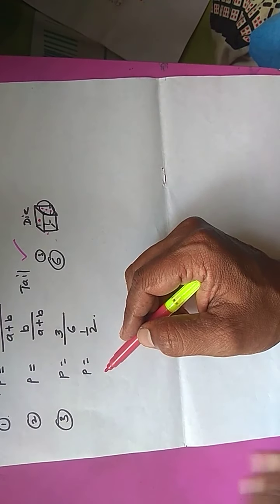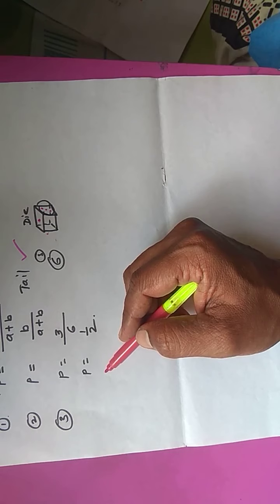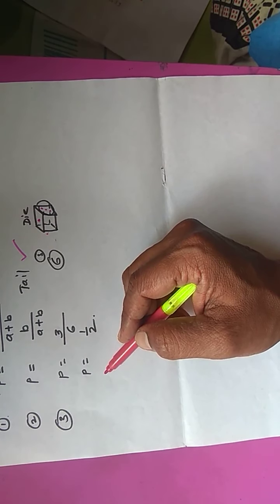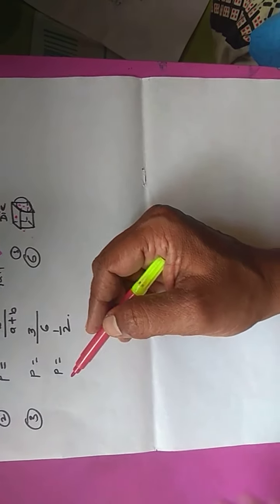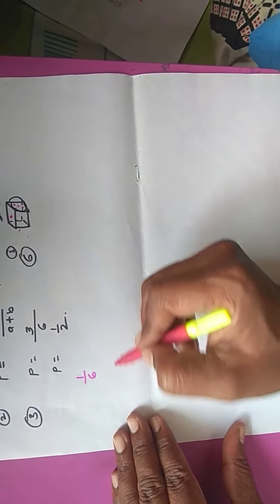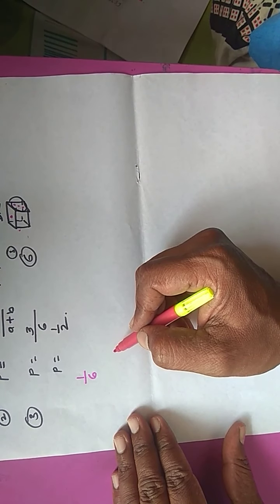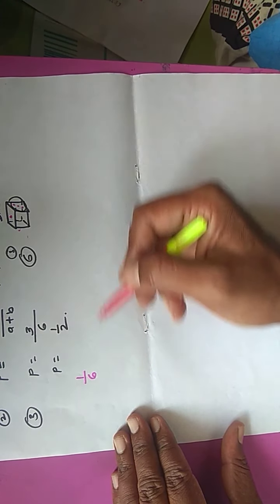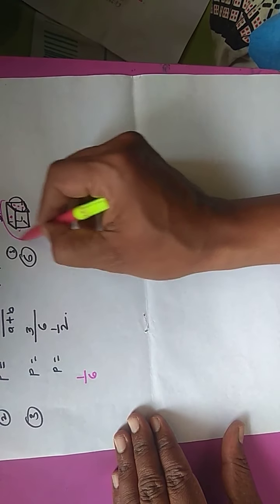So in all the possible outcomes, we know that for the die, the probability is supposed to be 1 by 6. We can take 1 by 6, because we know that there are 6 surfaces for this die.